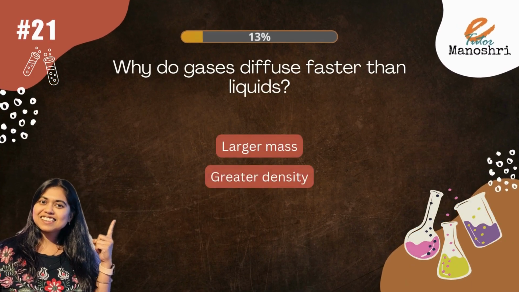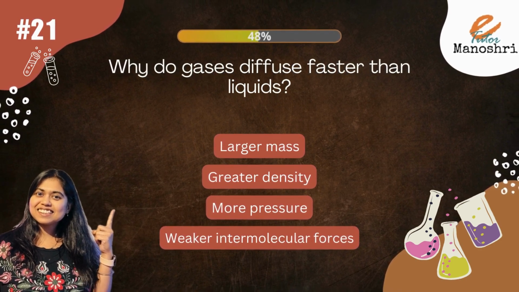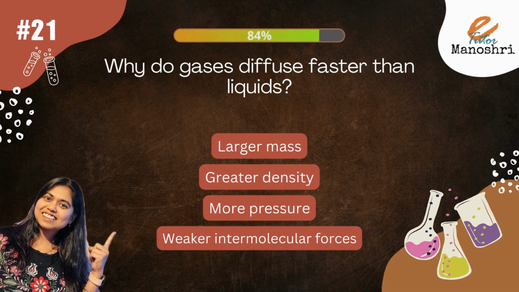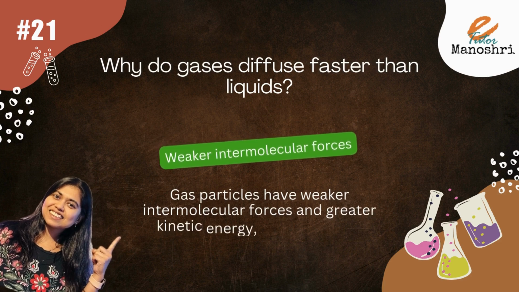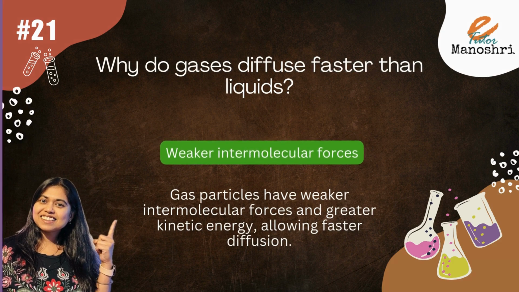The heat of fusion is the energy needed to change a solid into liquid without changing its temperature. Why do gases diffuse faster than liquids? The options are larger mass, greater density, more pressure, or weaker intermolecular forces. The answer is gas particles have weaker intermolecular forces and greater kinetic energy, allowing faster diffusion.